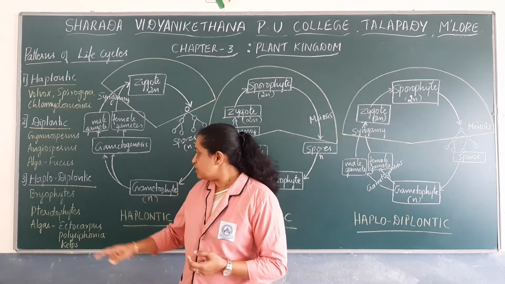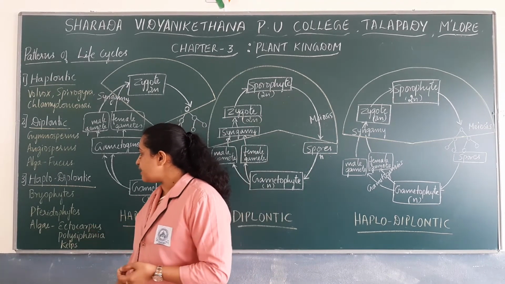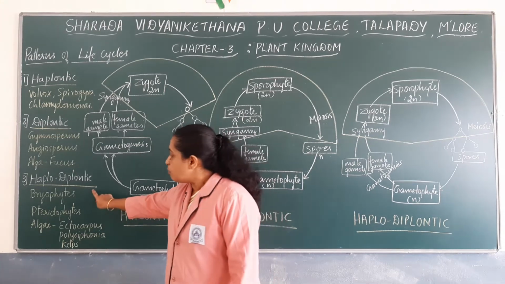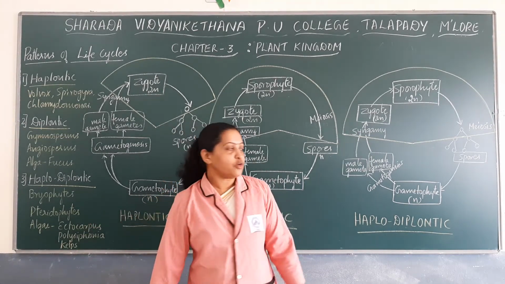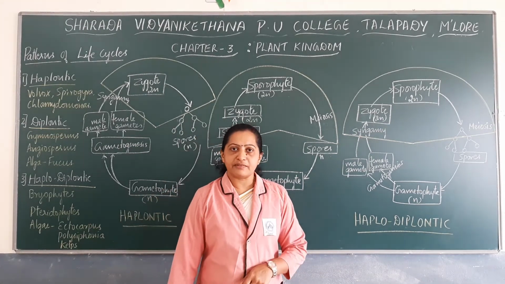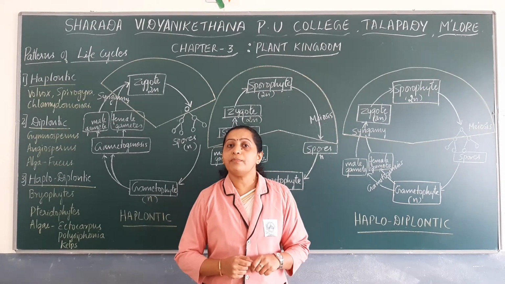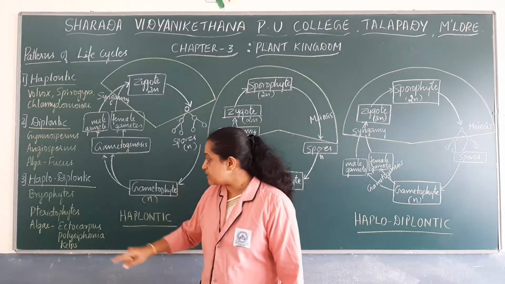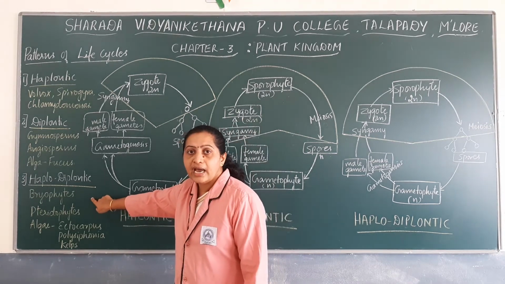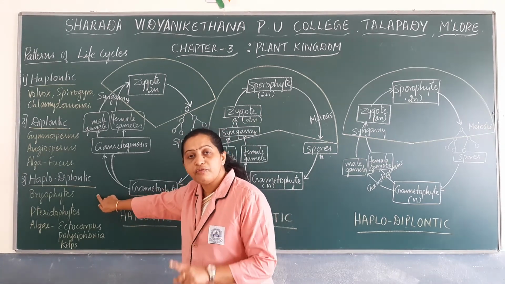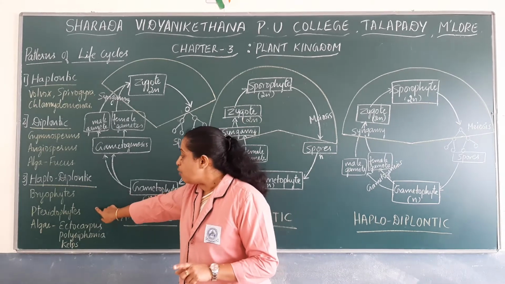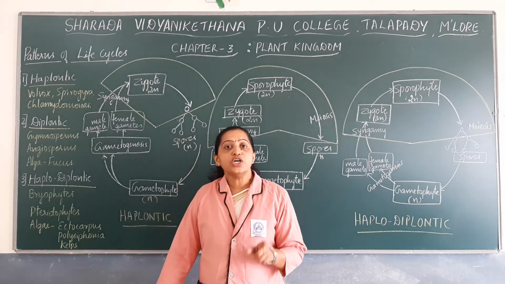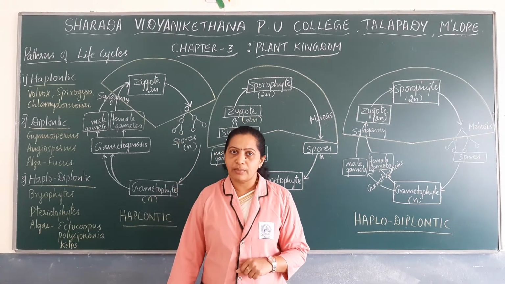If you observe the life cycle of bryophytes and pteridophytes, both exhibit the haplodiplontic life cycle, but their dominant plant body is different. Bryophytes have gametophyte as the dominant plant body, whereas pteridophytes have sporophyte as the dominant plant body.